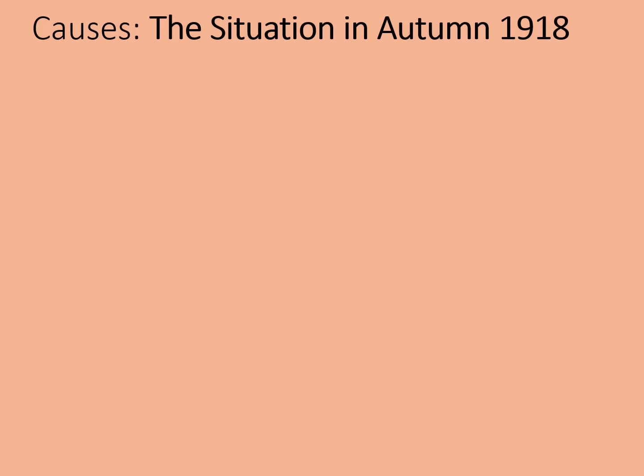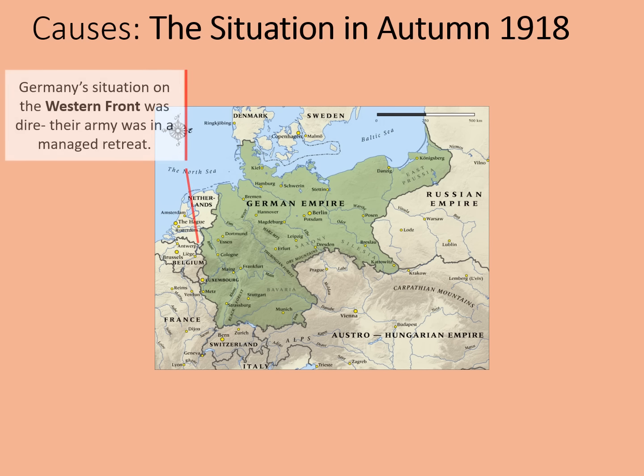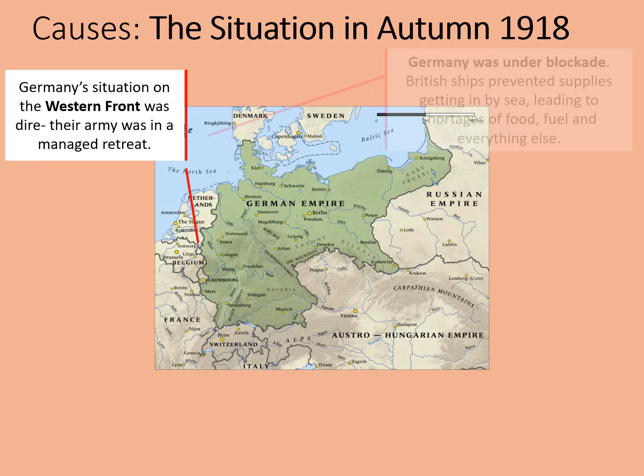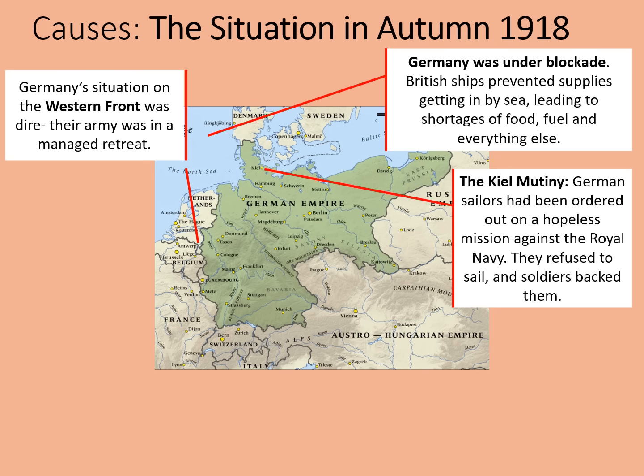Let's have a look at the situation for Germany in the autumn of 1918. It's not looking good. Germany's situation on the Western Front in World War I was dire. Their army was in a managed retreat. Germany was under blockade too. British ships were preventing supplies getting in by sea, leading to shortages of food, fuel, and basically everything else that the German people needed. There was also the Kiel Mutiny.